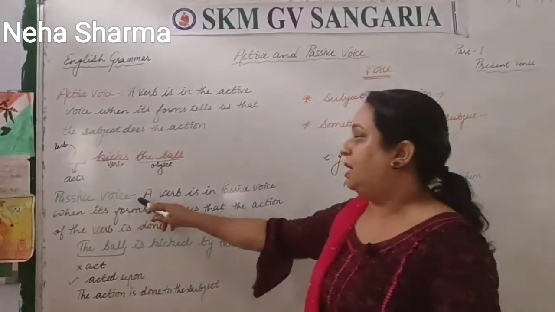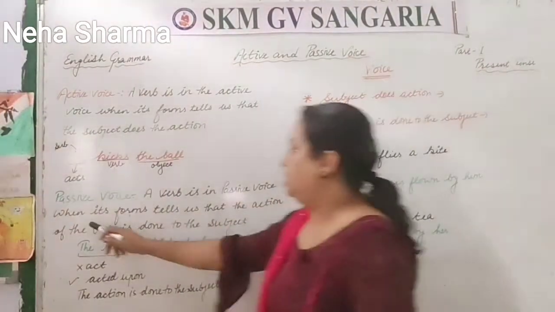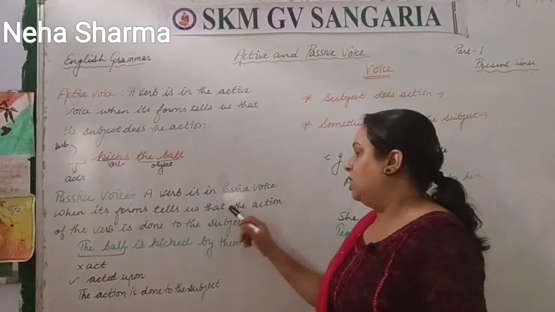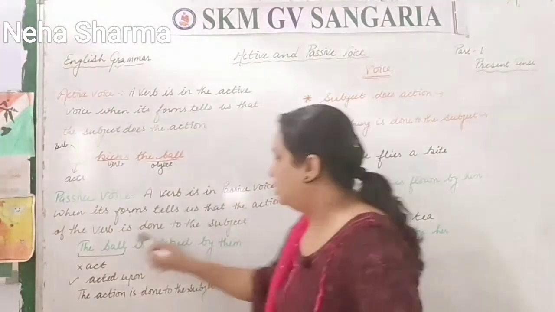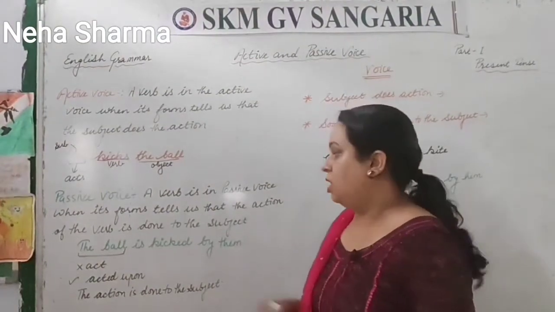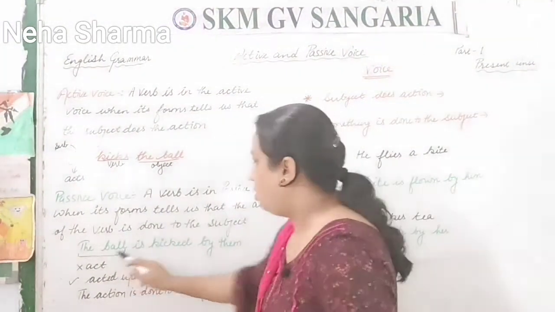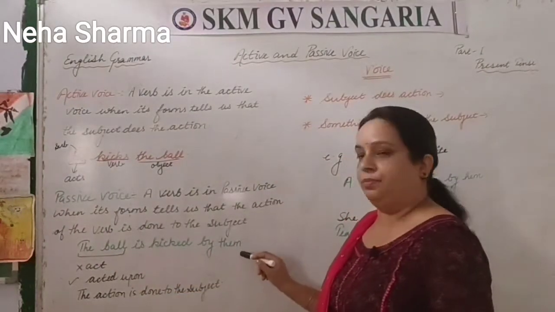The second thing is passive voice. A verb is in passive voice when its form tells us that the action of the verb is done to the subject. It's not by the subject, but it's done to the subject. For example, the ball is kicked by them.